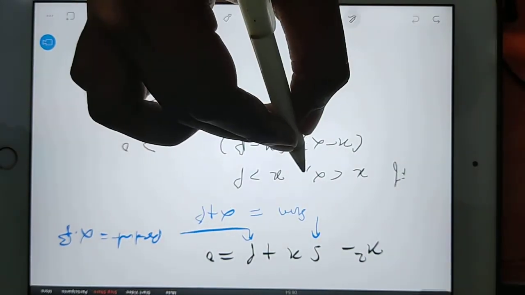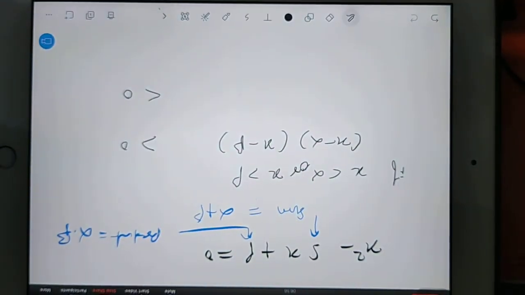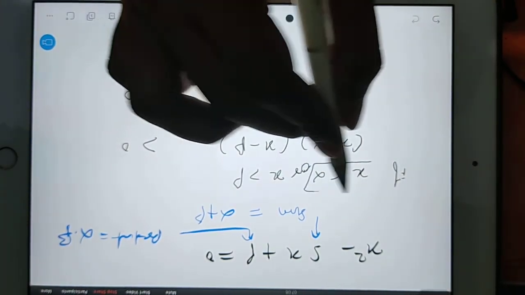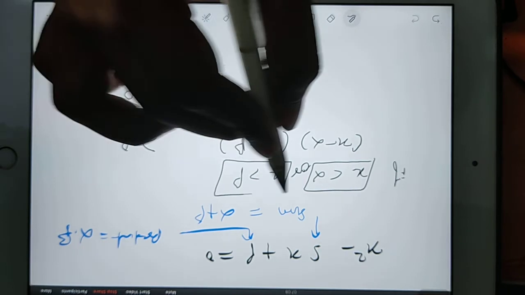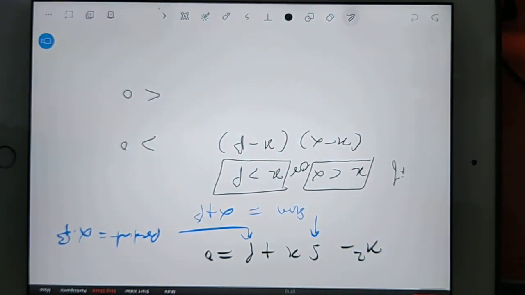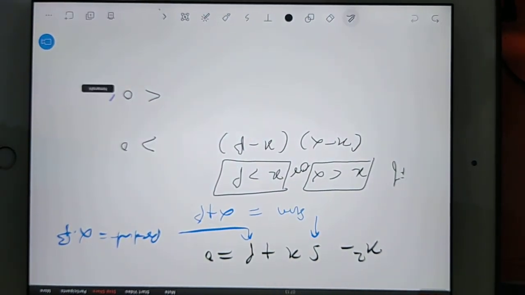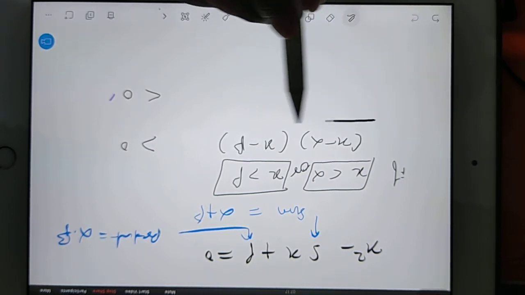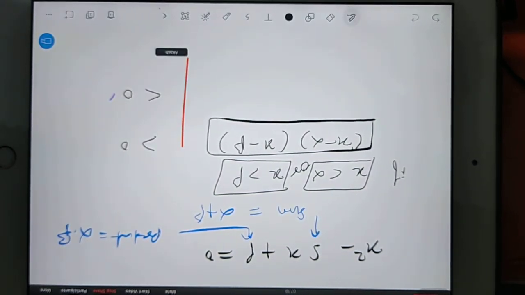If your x value is less than alpha or your x value is greater than beta, in both the cases, should x minus alpha and x minus beta be less than 0 or more than 0?